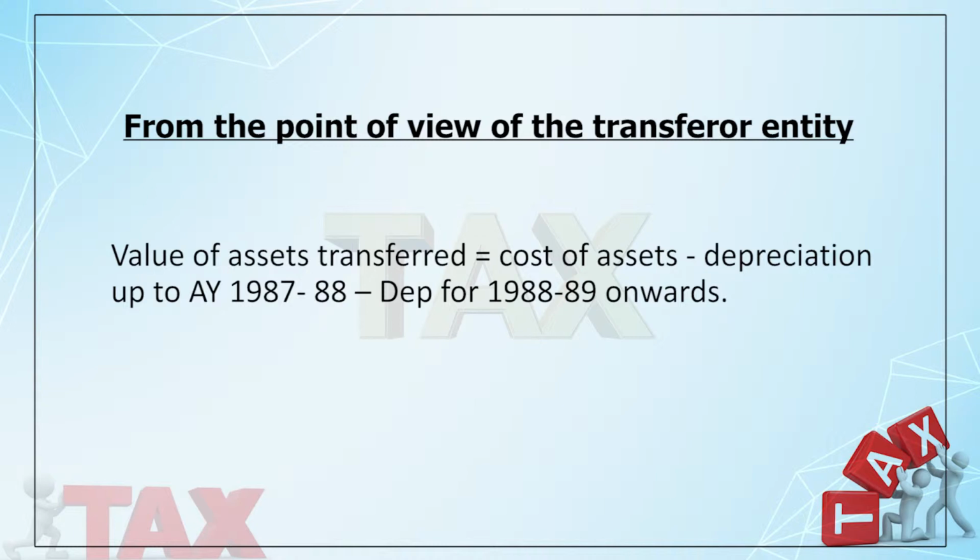You can get it like that. You take the cost of the asset transferred, and therefrom you deduct the depreciation charged up to assessment year 87-88, and then from assessment year 88-89, assume this is the single asset in the block, because the block of asset concept starts from that assessment year. Whenever there is a block of asset, you will appreciate you can't charge depreciation on an individual asset, because once an asset enters into the block, technically it loses its identity. Now everything is about the block.